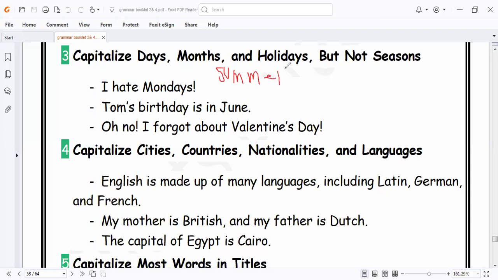You can write summer, winter, fall, spring in small letters. But if the season comes at the start of the sentence, you must write it in capital letter. Otherwise, seasons can't be written in capital letter.